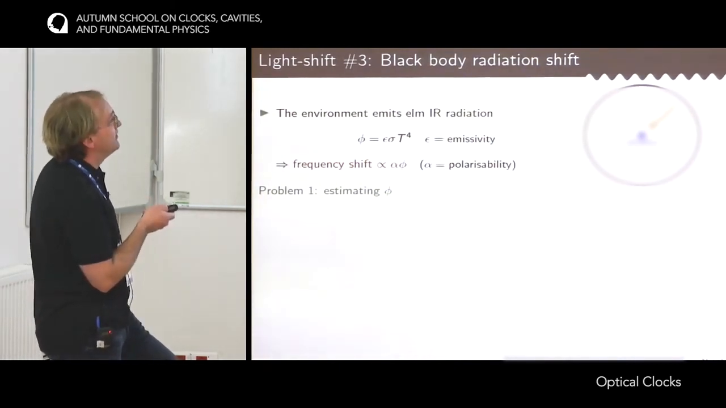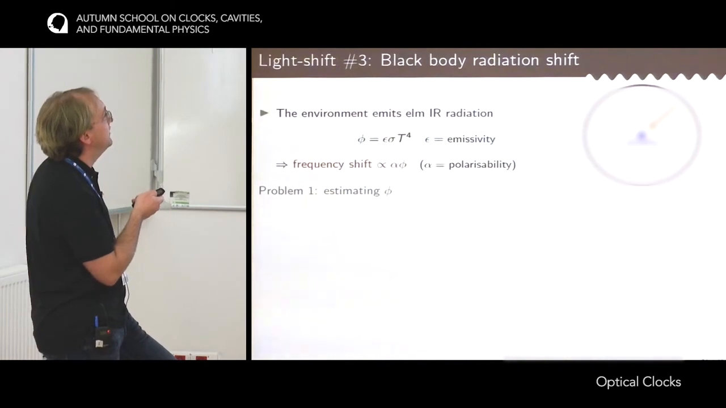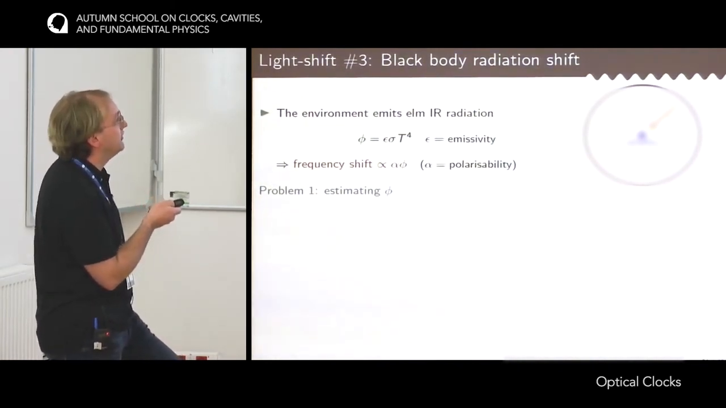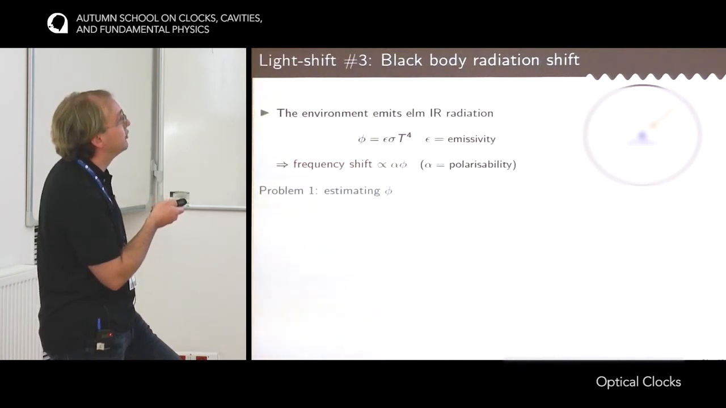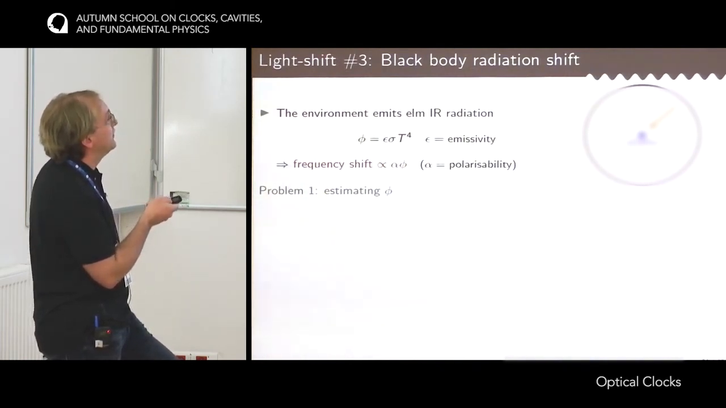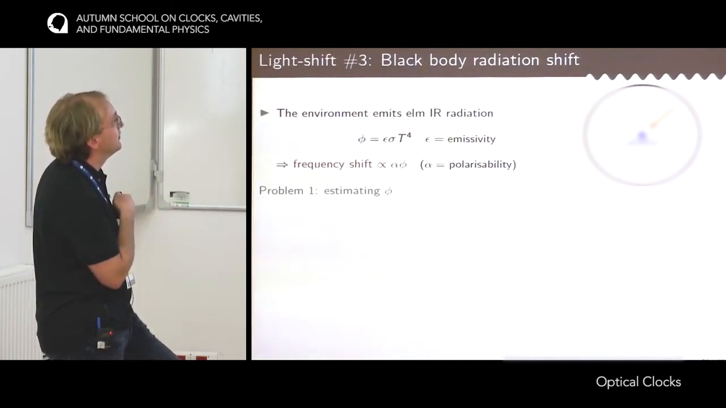So this shift comes from the fact that the atoms are surrounded by an environment, and this environment emits radiation, which is in the infrared domain of the spectrum at room temperature. So this is a symbol I use. Here there is an arrow that shows the light that is emitted by a part of the vacuum system to the atoms.